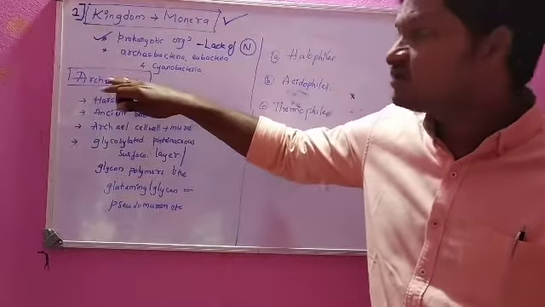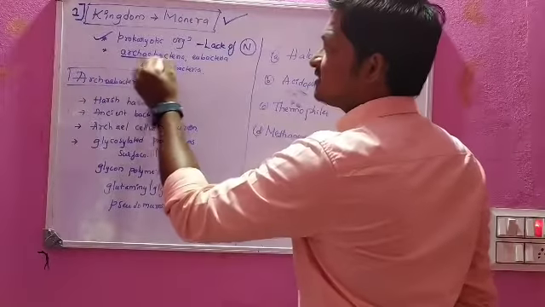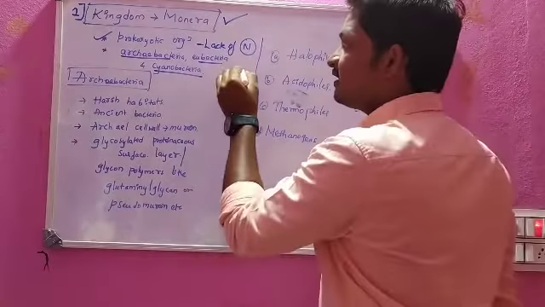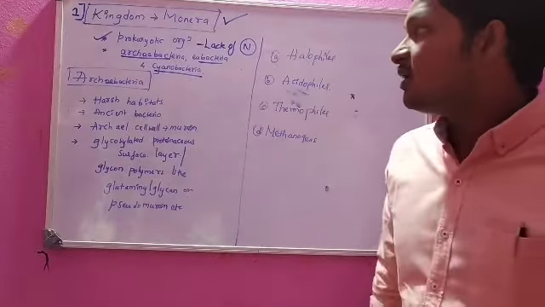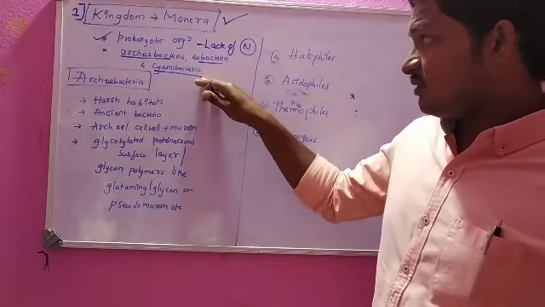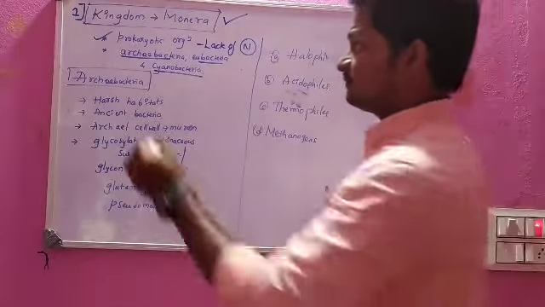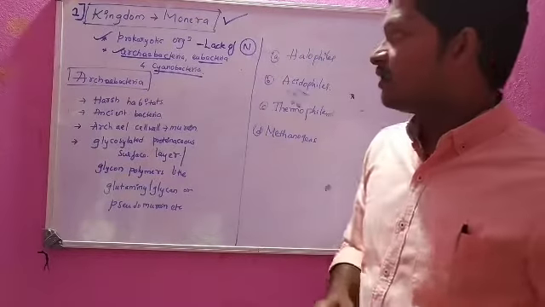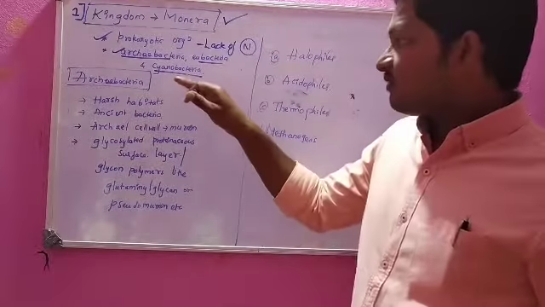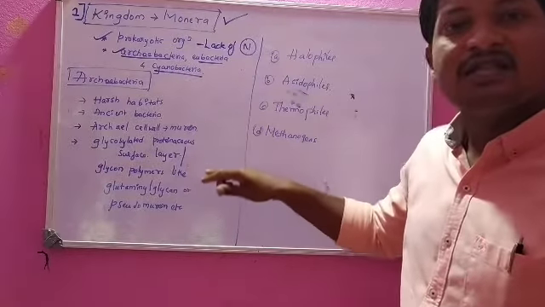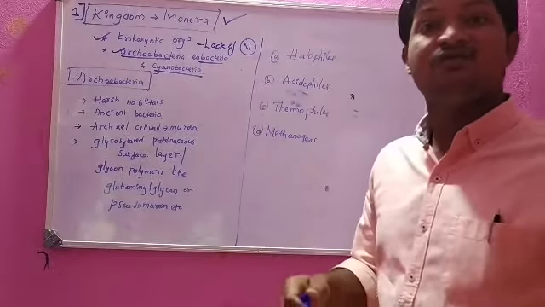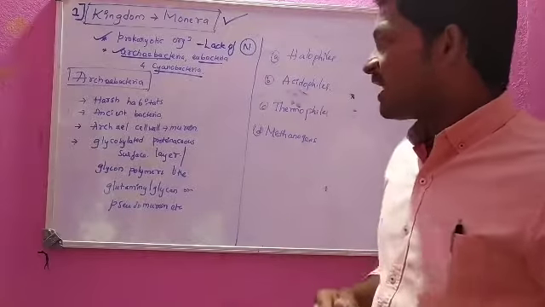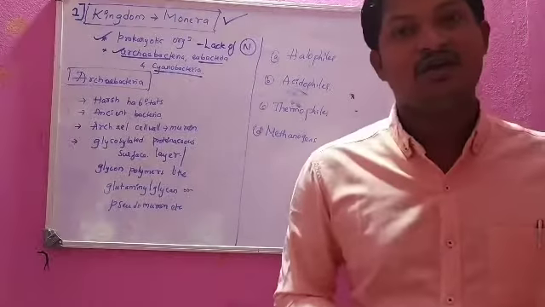This Monera includes these three types of bacteria: one is Archaeobacteria, Eubacteria, and another one is Cyanobacteria. We can go with the first one. You have to study one by one: Archaea, Eu and Cyano. Archaea is the first one. In this you have to study the characteristics of an organism, where it is going to live, what its characters are, what its nature is.